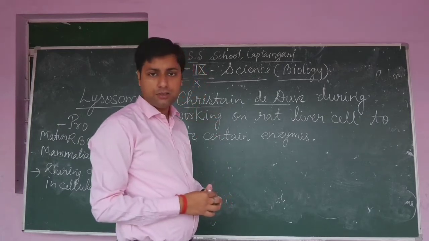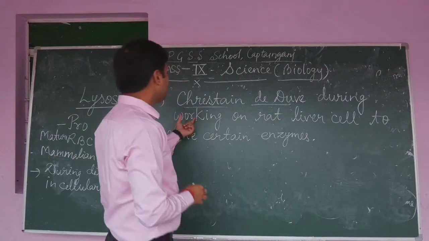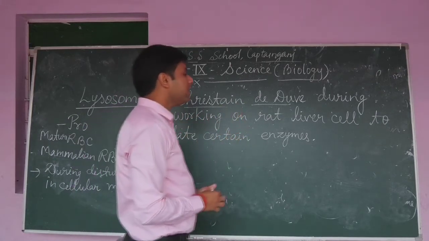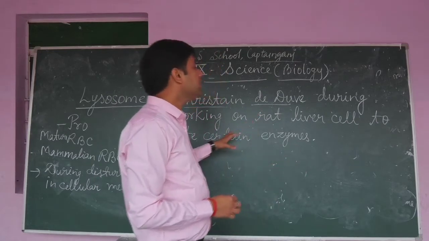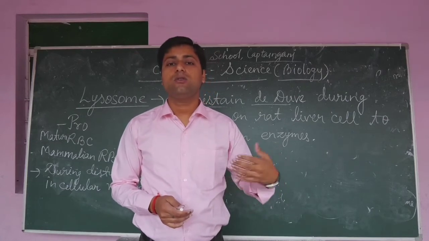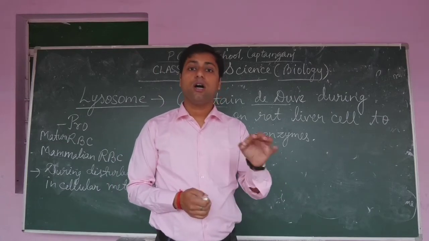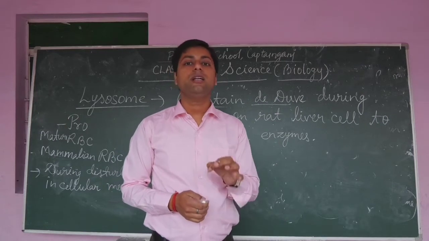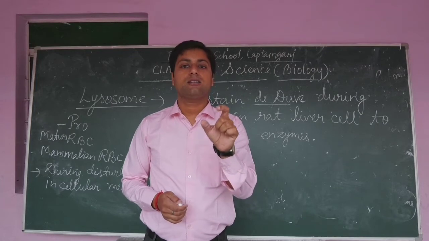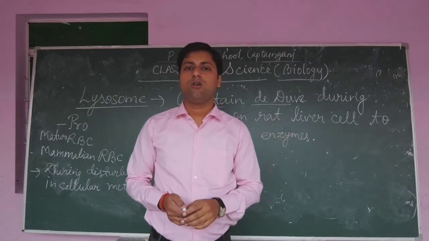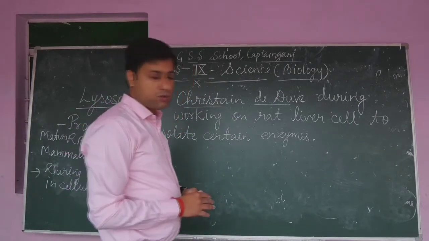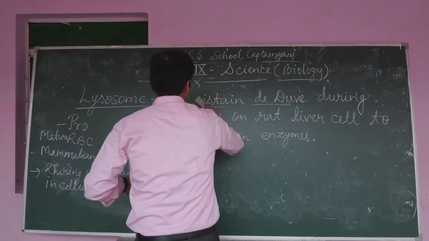He discovered it while working on rat liver cells to isolate certain enzymes. At that time, de Duve discovered a single membrane structure, called lysosome, that commonly occurs in animal cells.